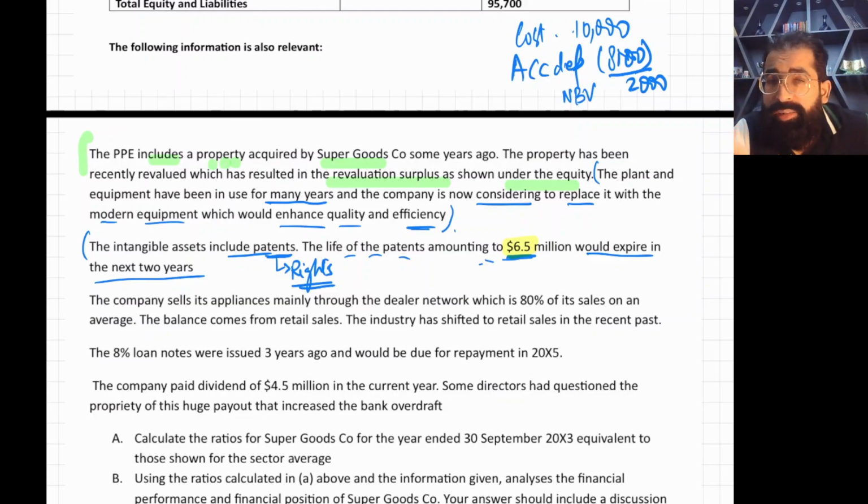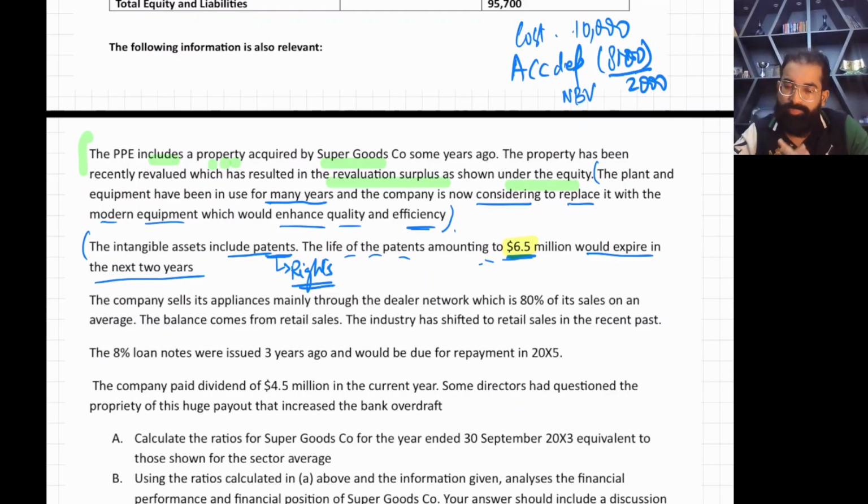And nothing is written in the question about new development costs, new plans, or new research and development projects which you are planning to start. So there are no such hints. That means after 2 years you will be no more with these patents and all. So how will you produce new technological products? That's going to be a nightmare for your business. That's going to be a going concern issue for your business. You can write in your solution, right?